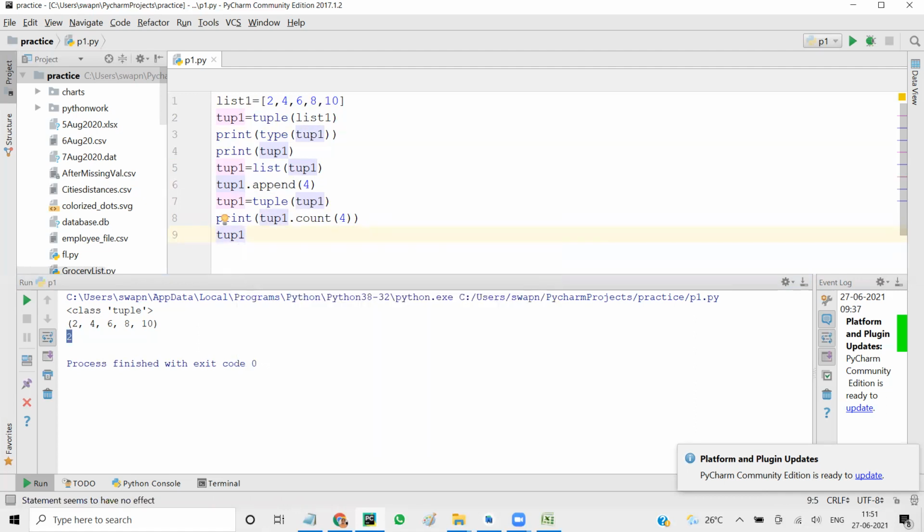Before I forget, indexing of tuple1 is the same indexing as you do with a list or string. Absolutely no problem. If I want to find the first element from the tuple, I'll say tup1 of 0. If I want positions like 4, 6, 8, I'll use 1 colon 4. So this is our 1, 2, 3. So 1 colon 4. Why is this giving an error? Let's print.